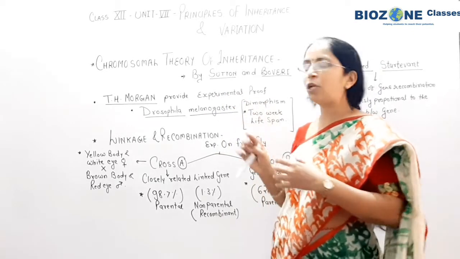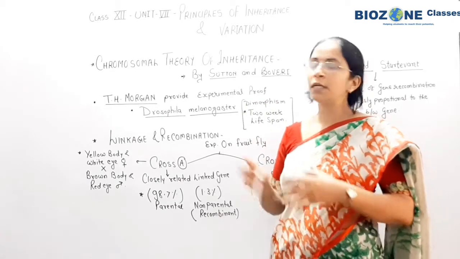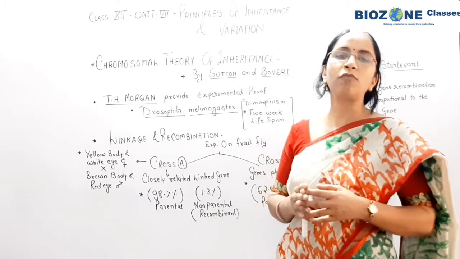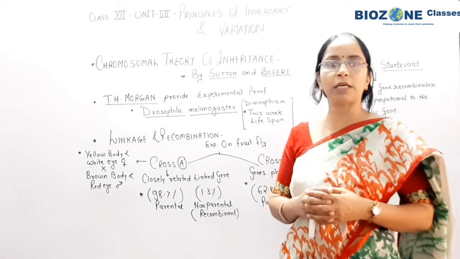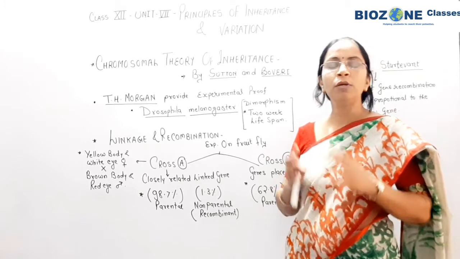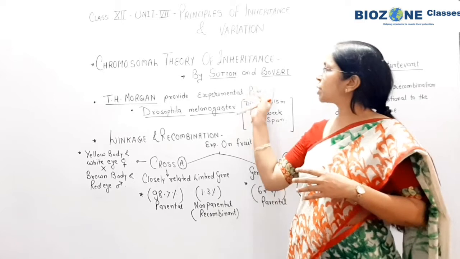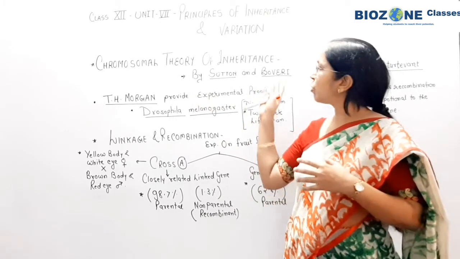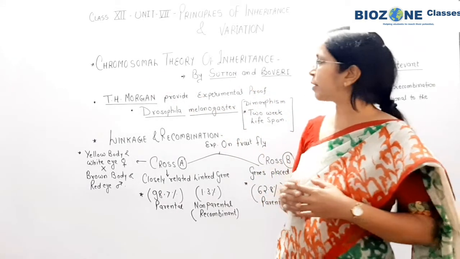So finally they concluded that the behavior of chromosome and behavior of gene, और Mendel ने उसके लिए word use किया था factor. So the behavior of factor and the behavior of chromosome are both parallel to each other, and then finally Sutton and Boveri proposed the chromosomal theory of inheritance. तो ये part याद रखिएगा.